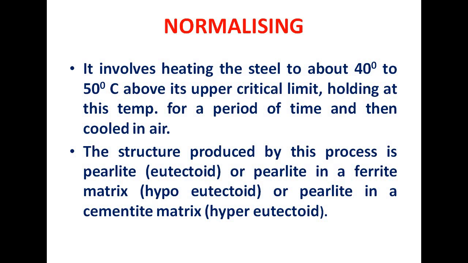Now next is normalizing. It involves heating the steel to about 40 to 50 degrees Celsius above its upper critical limit, holding at this temperature for a period of time and then cooling in air. The structure produced by this process is pearlite, or pearlite in a ferrite matrix, or pearlite in a cementite matrix. The pearlite is the eutectoid phase. Pearlite in a ferrite matrix is hypoeutectoid steel, and pearlite in a cementite matrix is hypereutectoid steel. So we have eutectoid steel, hypoeutectoid steel and hypereutectoid steel.